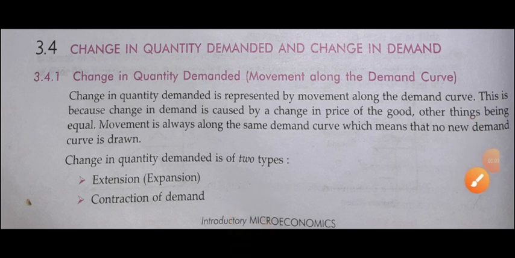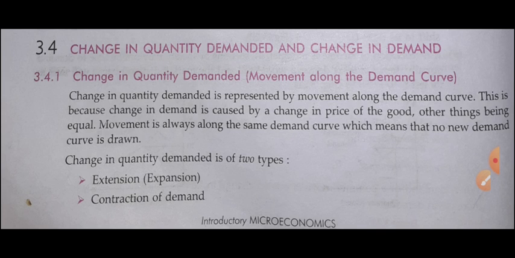Good morning, students. In the last class, we completed the topic of demand function, factors affecting the demand function, and the different determinants of the demand function, in which there are two kinds of demand function. First one is individual demand function, and the second one is market demand function. In the individual demand function, we have studied different kinds of factors which affect the demand.